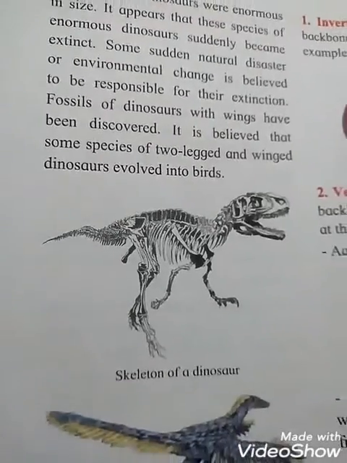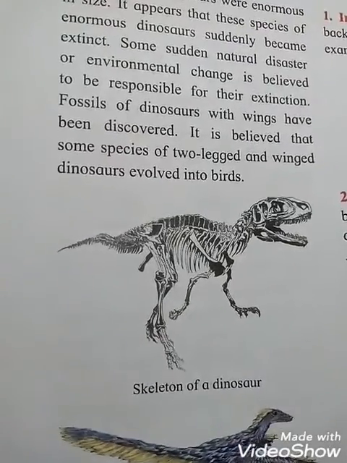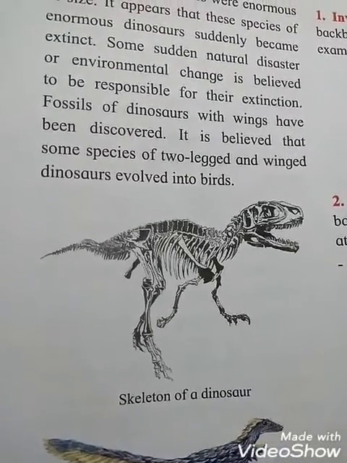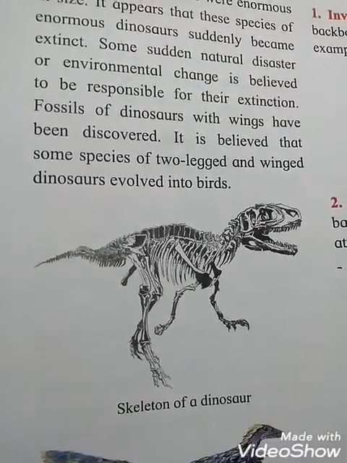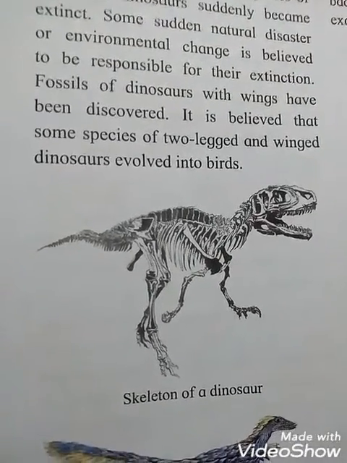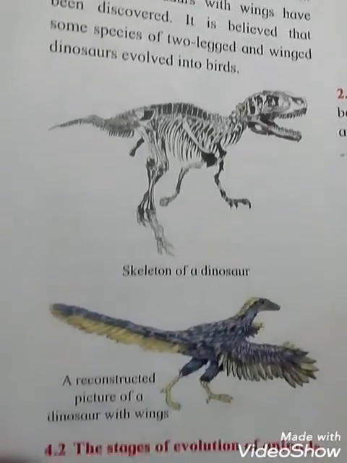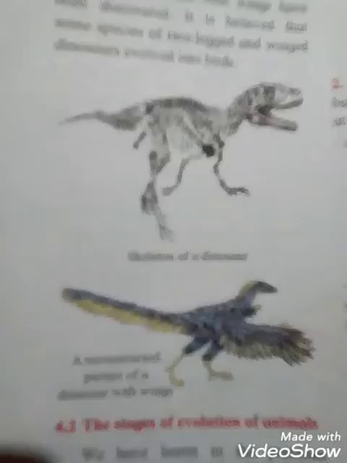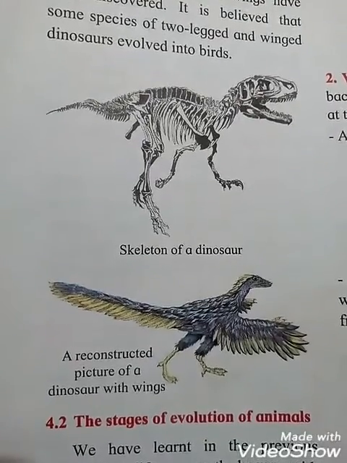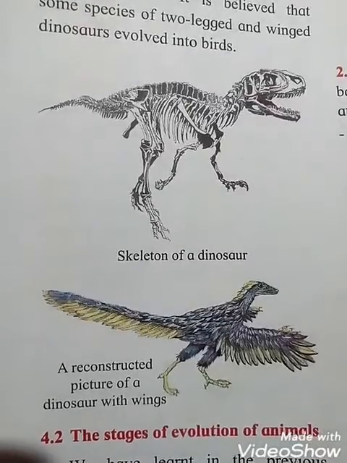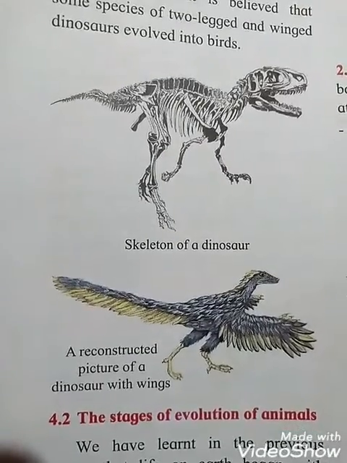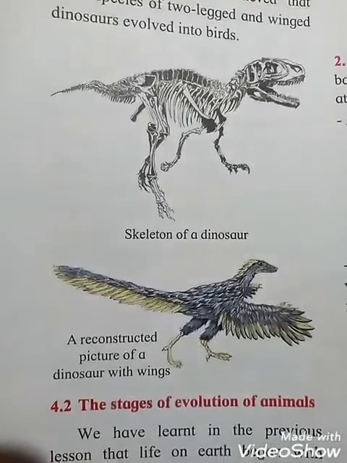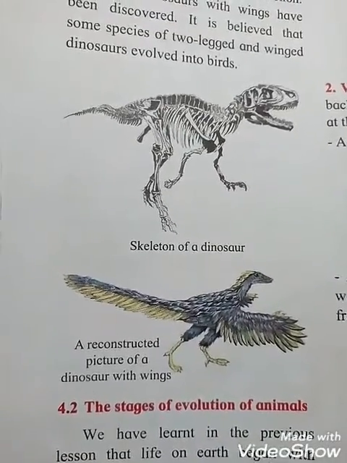See the picture. Say students, skeletons of a dinosaur. Skeleton means what students? The frame of bones supporting a human or animal body. We can say the skeleton. So see the picture. Okay, can you see the skeleton? Okay, and in the next picture, see a reconstructed picture of a dinosaur with wings. See the picture students. Okay students.